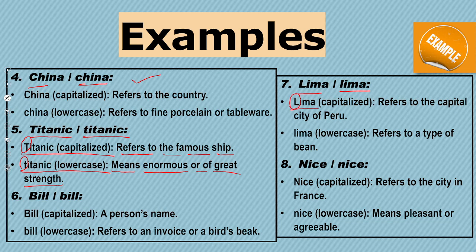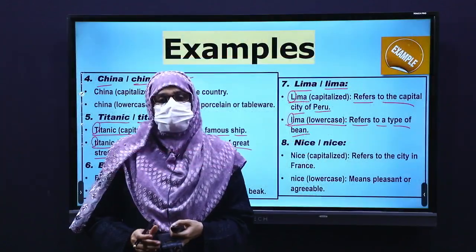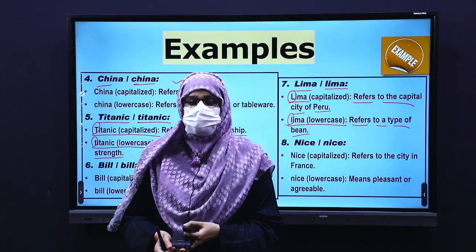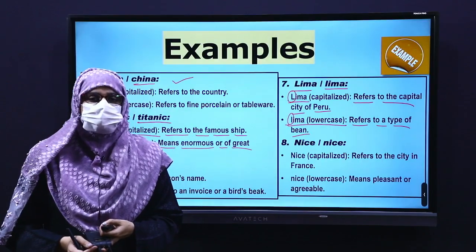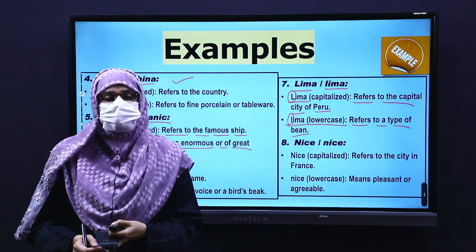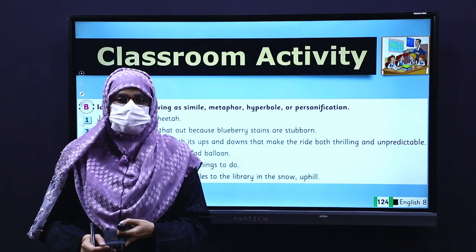With the capital L, it refers to the capital city of Peru. Whereas, lima with the lowercase, it refers to a type of bean, जैसे lima beans. So, I hope now you have learnt about the usage and the difference of capitonym.